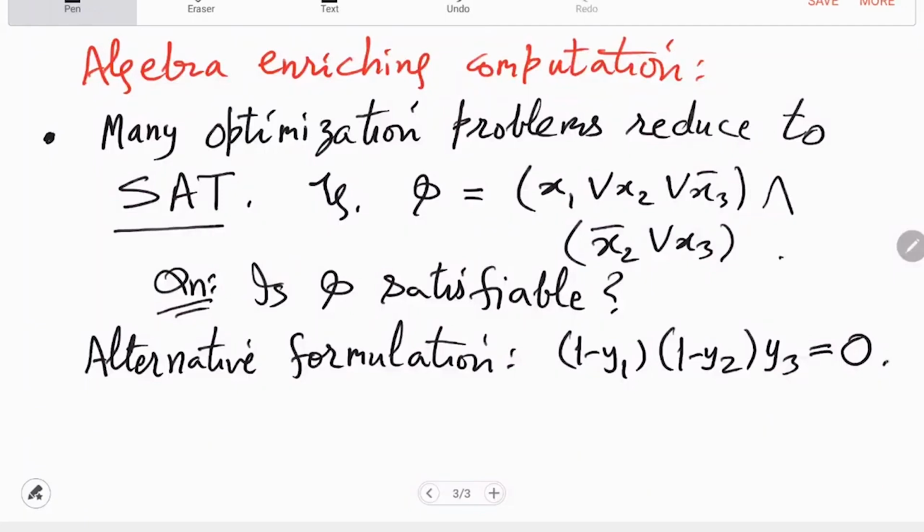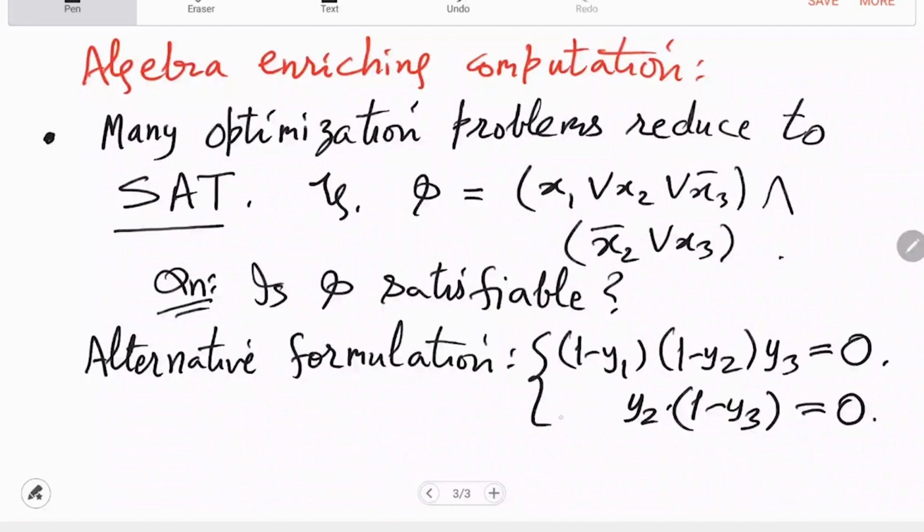So this equation, for example, will force one of these three factors to vanish. So then automatically either y1 is 1 or y2 is 1 or y3 is 0, right. So that corresponds well with x1, x2, x3's behavior in the first clause, that is, the first constraint. And the second one analogously you can now write as y2 times (1 minus y3) equal to 0. So that is the system.